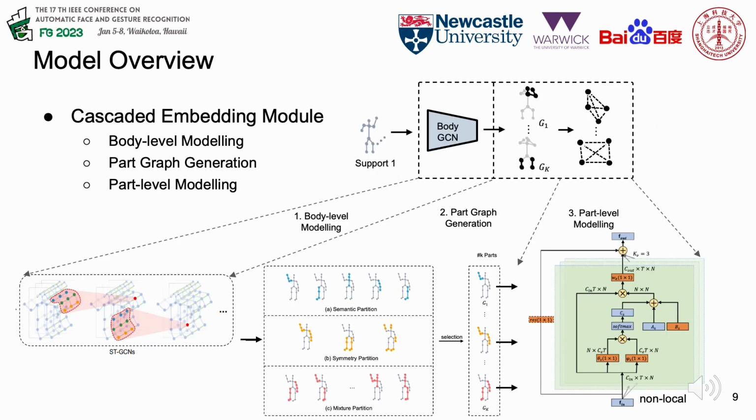Specifically, in the cascaded embedding module, there are three steps. First, we employ a basic graph embedding network to generate a context-aware feature, which is referred to as body-level modeling. Second, we construct different part-level graphs according to the rules. Third, we use a non-local graph network for part graph modeling.